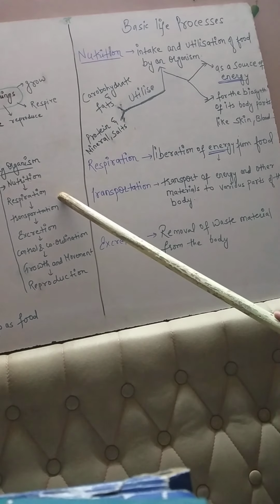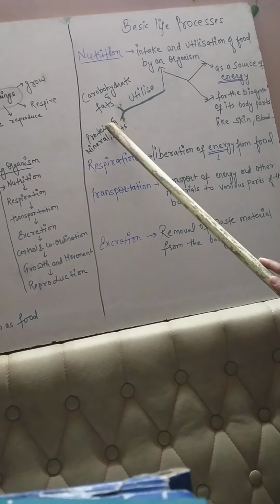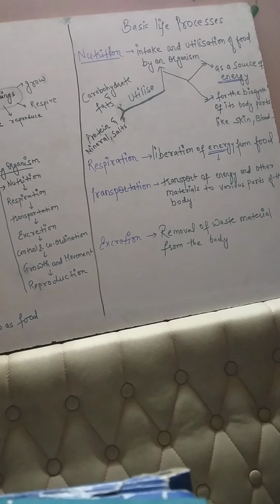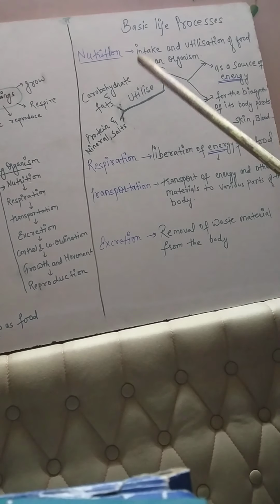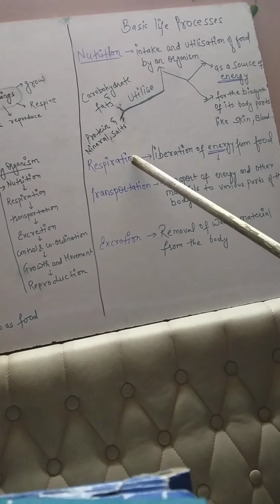The next step is respiration. What does respiration include? Liberation of energy from food. Whatever food we take is full of carbohydrate, fat, protein, mineral and salt. Converting this food into energy form is called respiration. There is a difference between respiration and breathing. Breathing means when we inhale and exhale, only that process is called breathing. But respiration means when we inhale, this oxygen reacts with food, the food gets oxidized and converted into energy form. This is included in respiration.